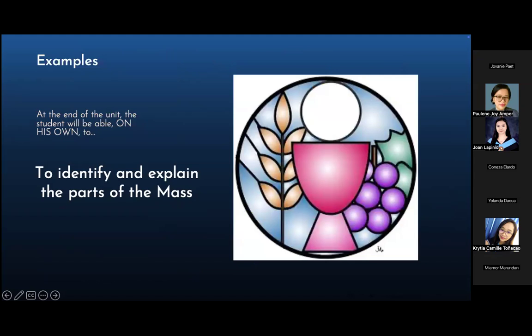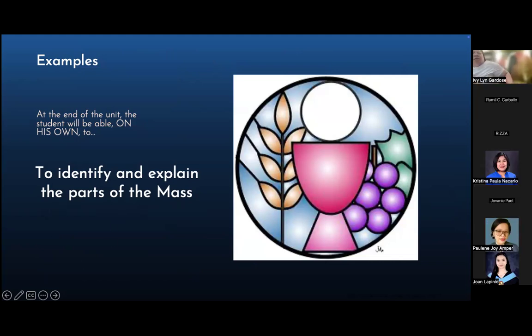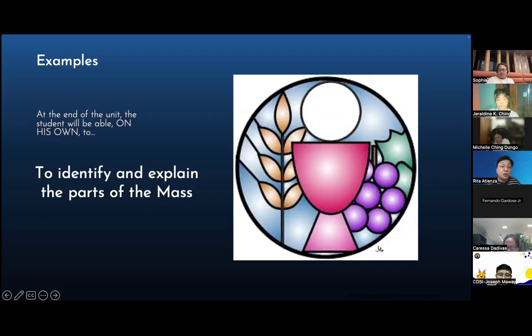Example in CLE. Instead of just to identify and explain the parts of the mass, because that's a knowledge and skills goal, not an action goal.